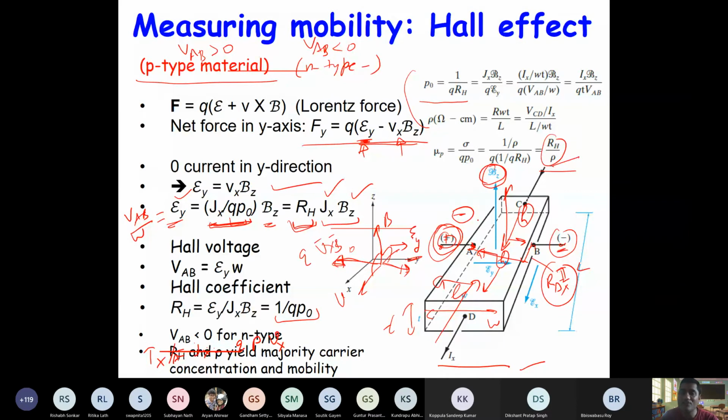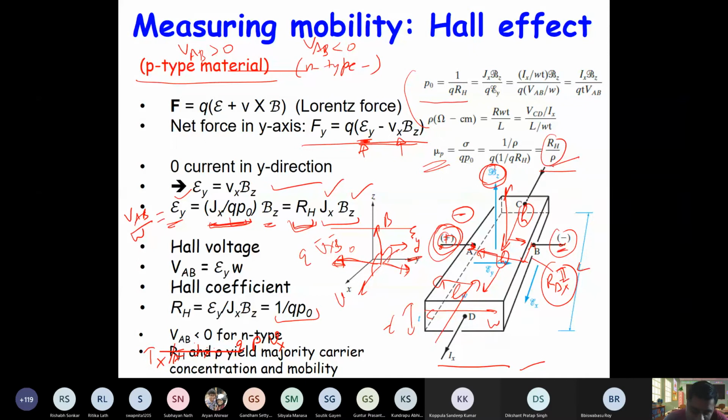Now this mobility is of which carriers? This mobility is of majority carriers. So you cannot obtain mobility of minority carriers from this Hall measurement. Correct? So this is a limitation. So let's discuss the more general case, how the mobility plays a role.